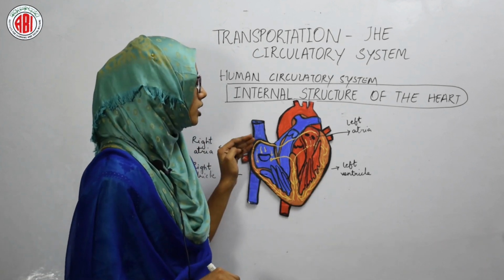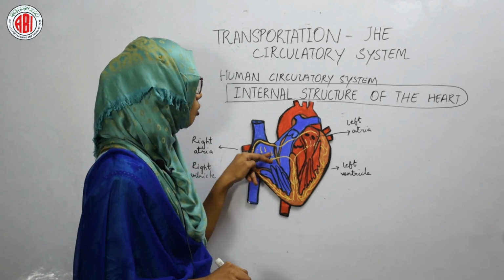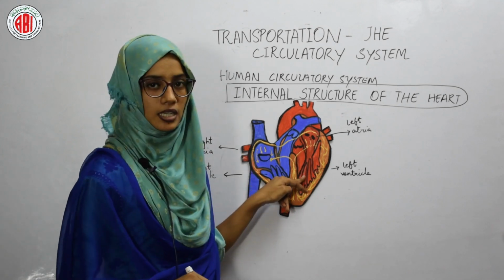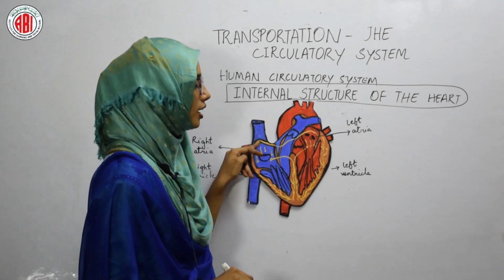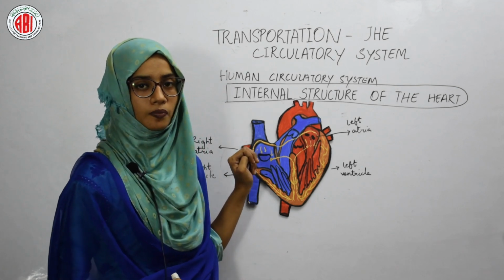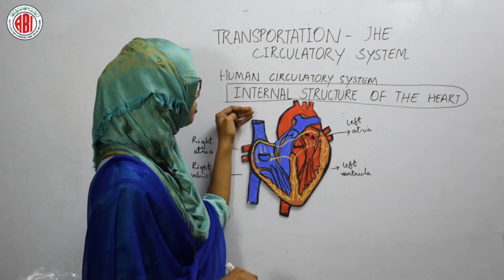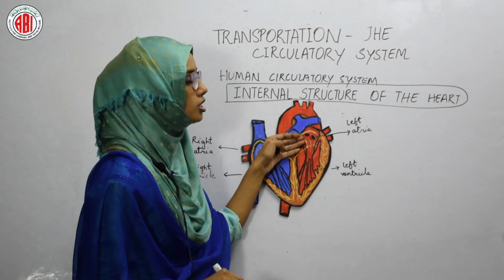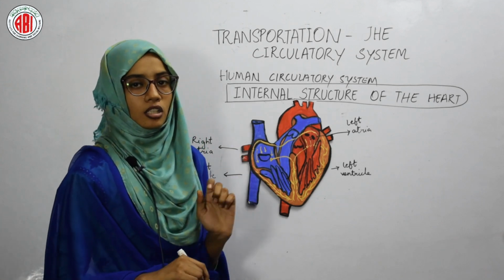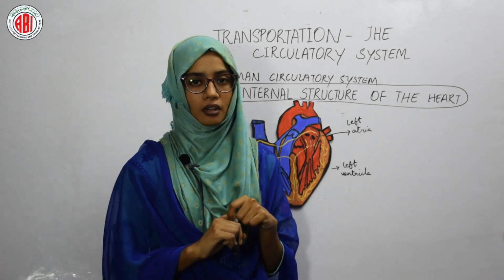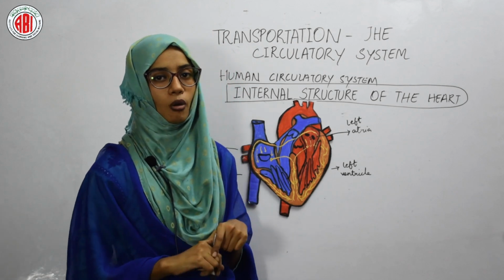When we observe, the atria are smaller when compared to the ventricles, and the ventricles are thick walled whereas the atria are thin walled. We can also observe many blood vessels connected to the atria. Some blood vessels are called arteries and some are called veins.